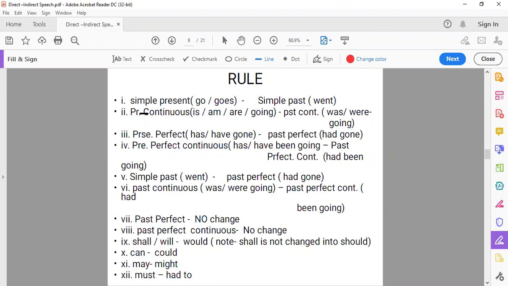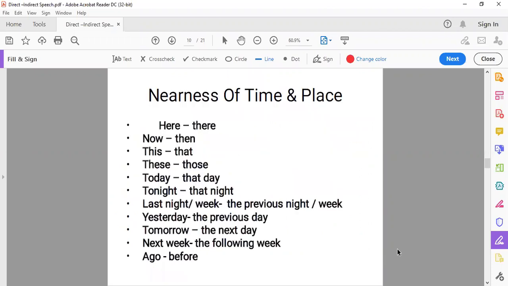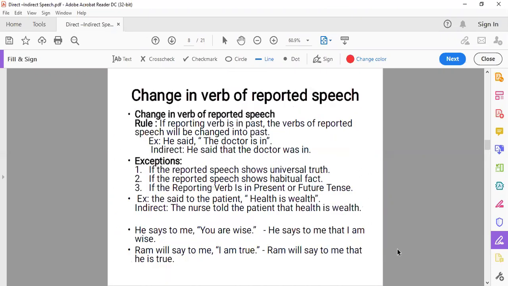For all these rules, the condition is the same as we discussed in the previous slide. What was that? In the previous slide, we discussed the first rule that was given: if the reporting verb is in the past, the verbs of the reported speech will be changed into past.